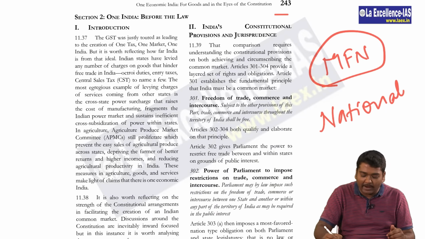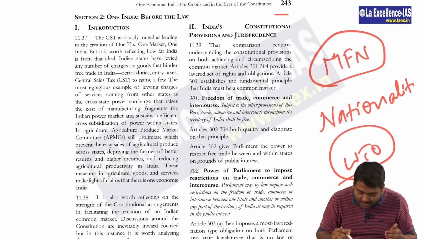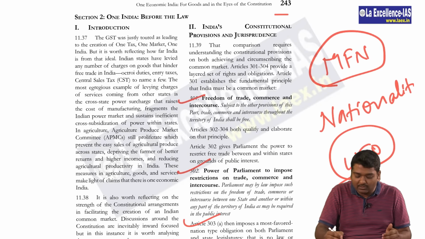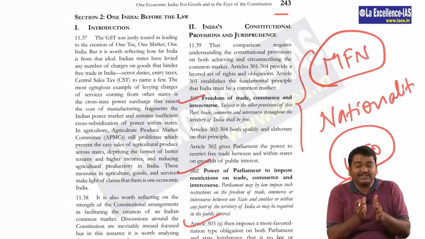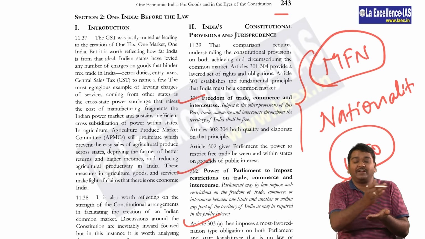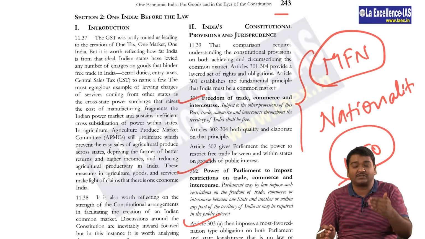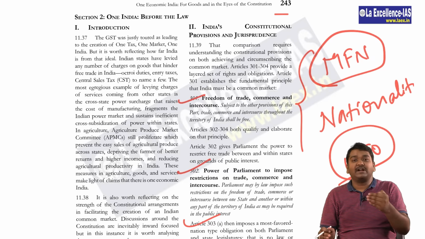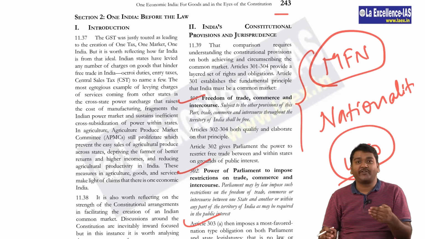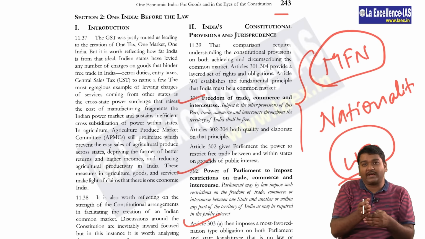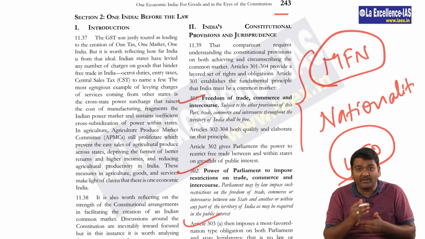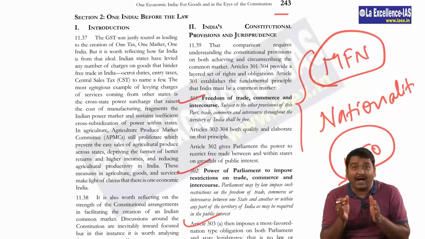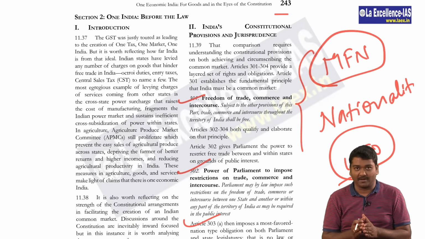You might have read about these two from the WTO point of view. Even our constitution, under articles 301, 302, 303, actually talks about these provisions. We say that one state should not differentiate between other states whenever they come across the taxes. That is, if Karnataka wants to put tax, it should not differentiate that for Tamil Nadu I'll put more tax, and for Andhra Pradesh I'll put less. So this type of differentiation should not be there. So this is the argument that is actually present here, right?